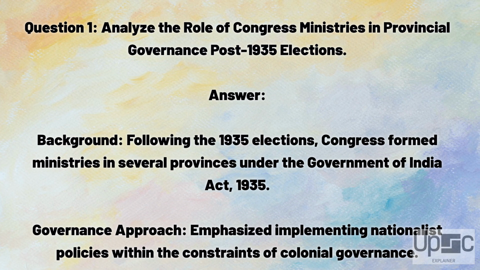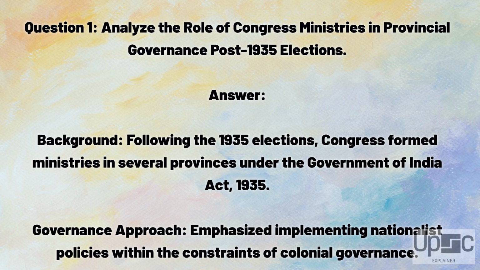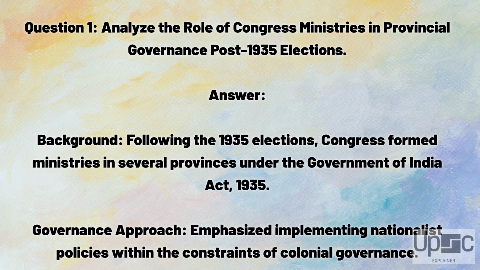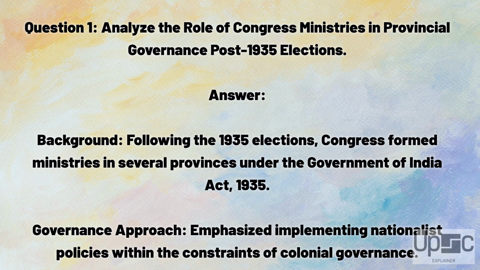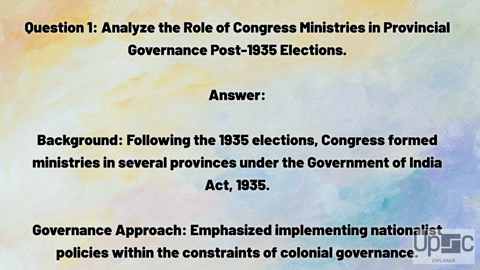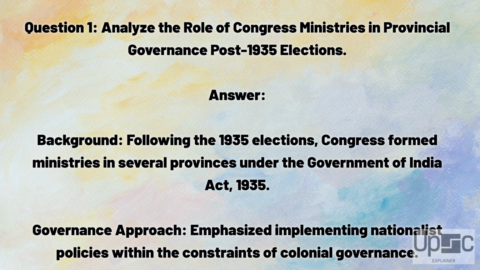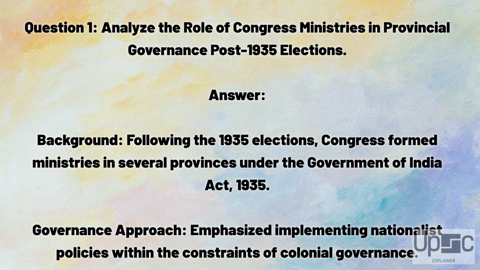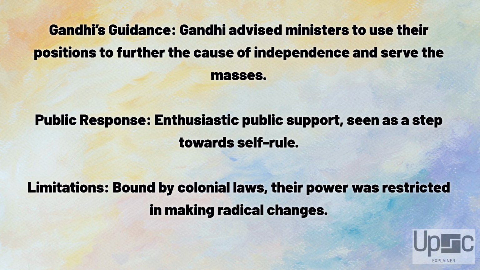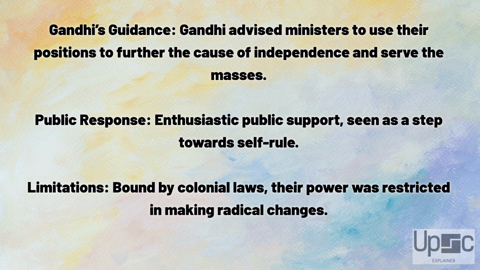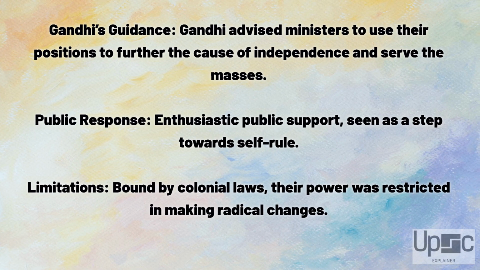Answer. Background. Following the 1935 elections, Congress formed ministries in several provinces under the Government of India Act, 1935. Governance approach emphasized implementing nationalist policies within the constraints of colonial governance. Gandhi's guidance. Gandhi advised ministers to use their positions to further the cause of independence and serve the masses.